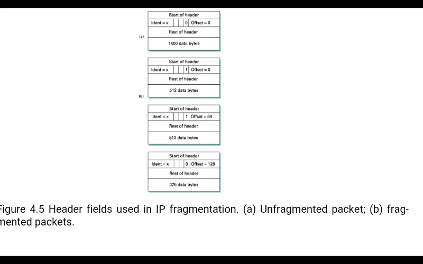When all the fragments are received by the receiver, it reassembles them based on the ID and based on the offset which is presented. Based on that it identifies which is the first, second and third, and then it reassembles. So this is all about the fragmentation and the reassembly of the datagrams.